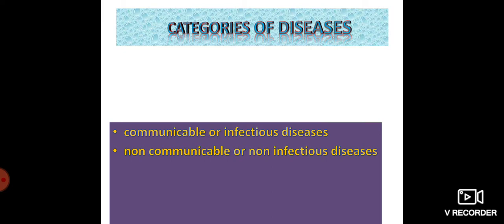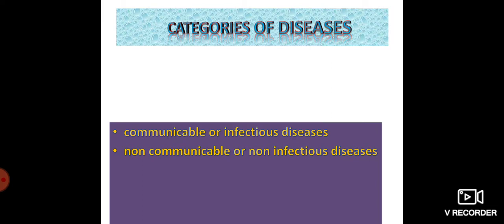Some examples of communicable diseases are cholera, viral fever, chickenpox, malaria, etc. So I have to study what a communicable disease is and their examples. The diseases which spread from an infected person to a healthy person are called communicable diseases, and they are spread through pathogens or disease causing germs. Examples: cholera, viral fever, chickenpox, etc.